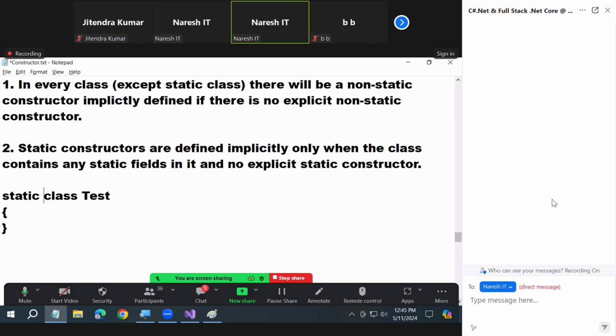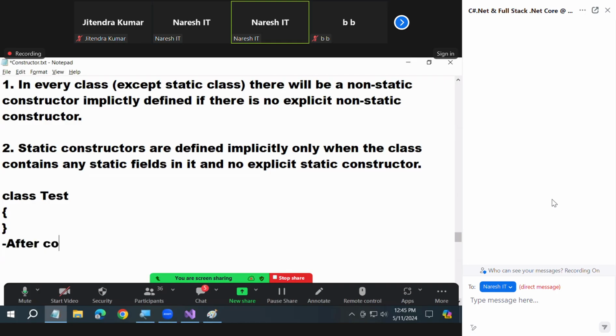Array. This is static class. Same rule now. If you prefix a static, it is static class. Is it static class? No. Is it having an explicit constructor? No. So not a static class and no explicit constructor. Correct now? Then there will be an implicit non-static constructor.